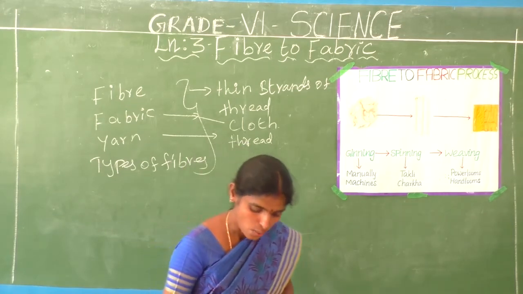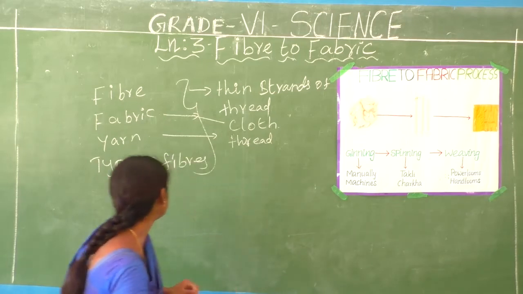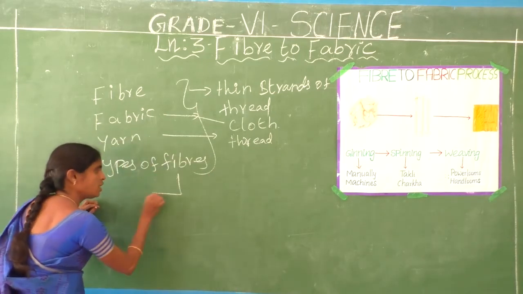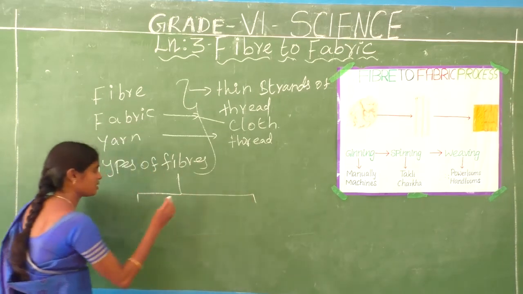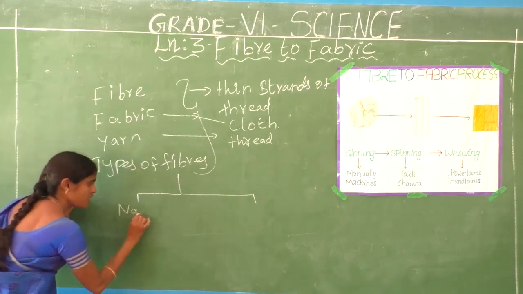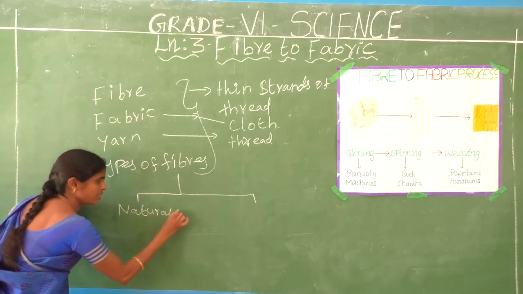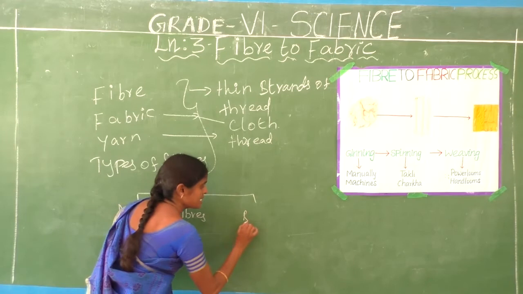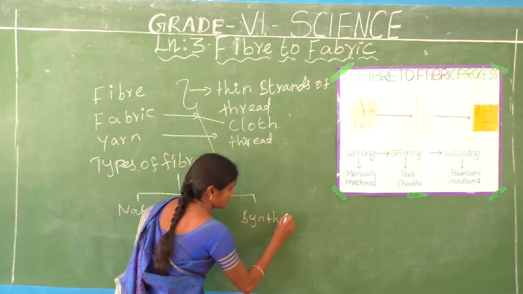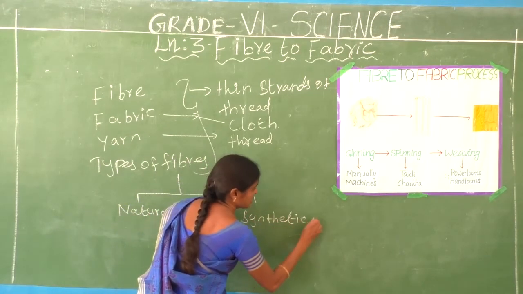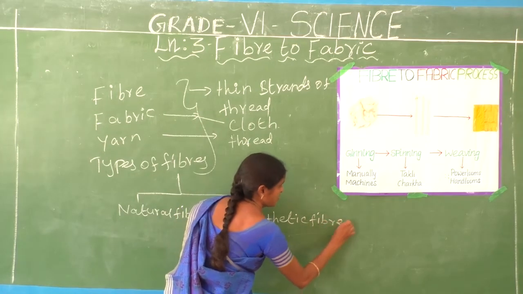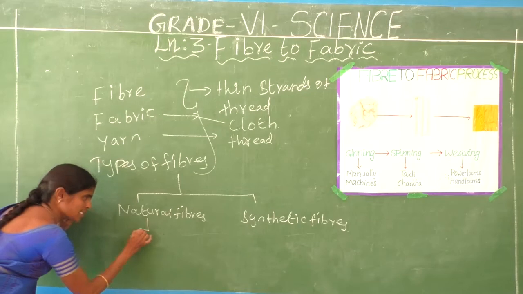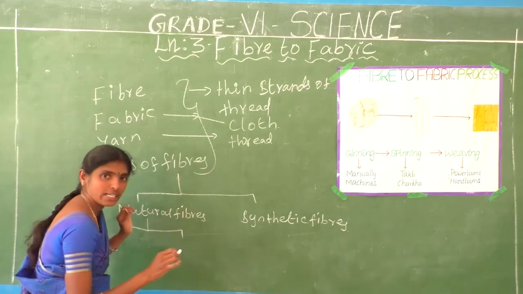Do you understand? Now, the types of fibers. What are the types of fibers? There are two types of fibers: natural fibers and synthetic fibers. The natural fibers are classified into two types.